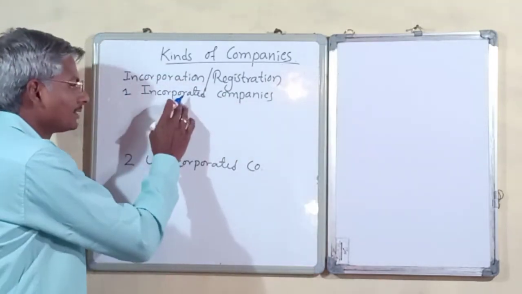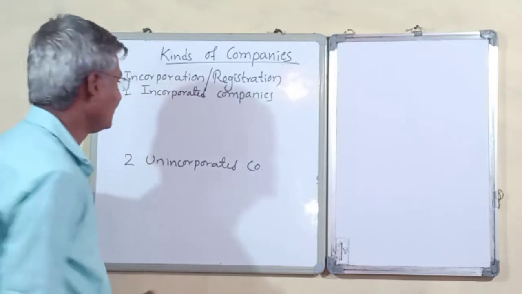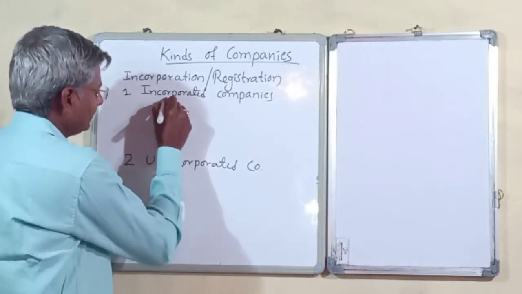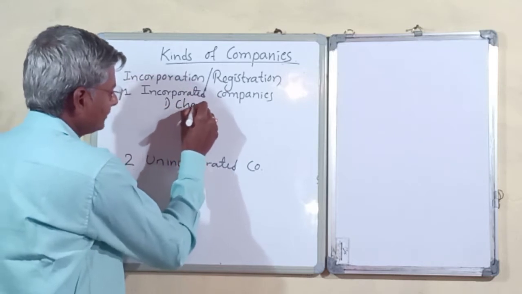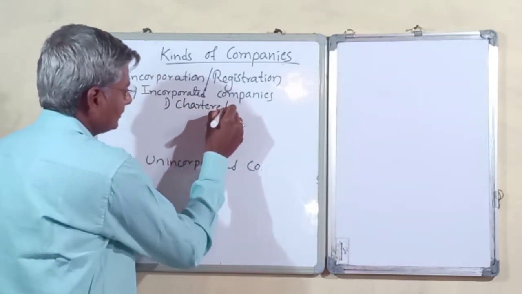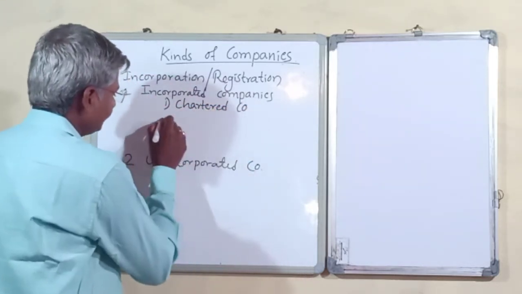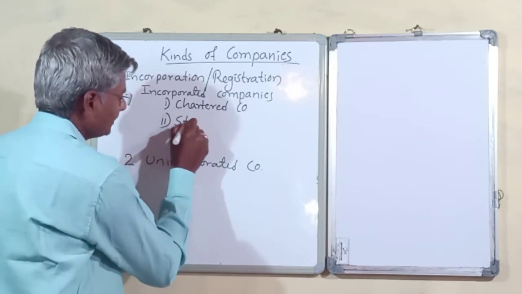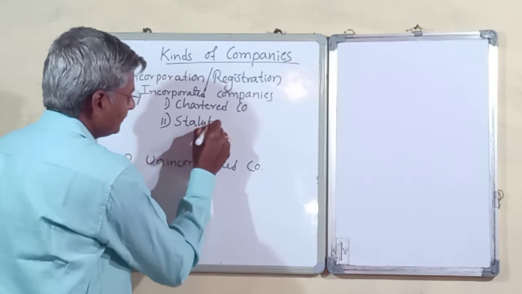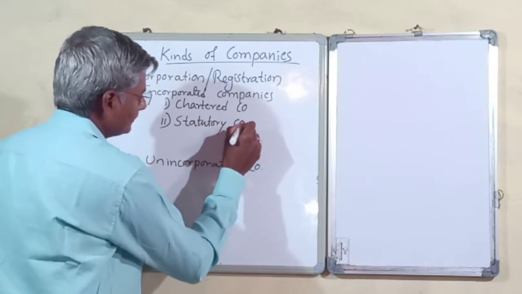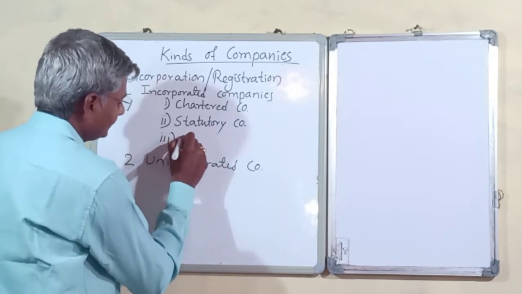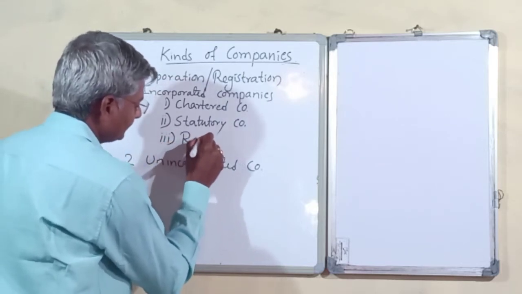So in incorporated companies we again have three categories: chartered companies, statutory companies, and registered companies.